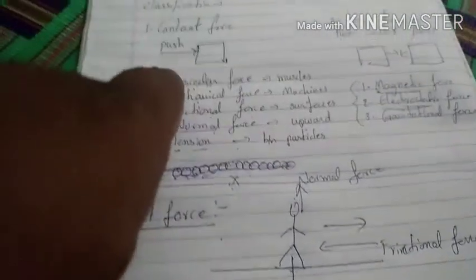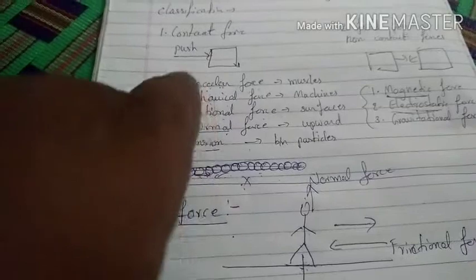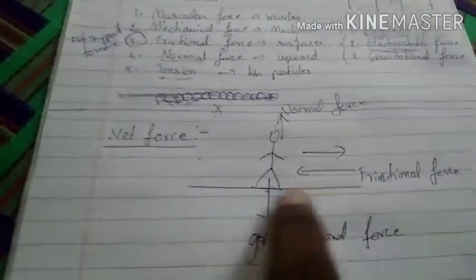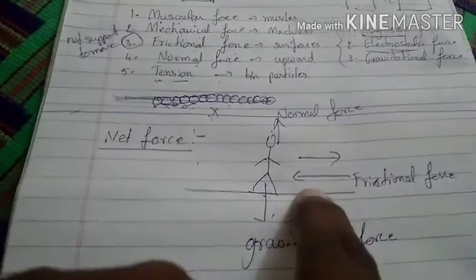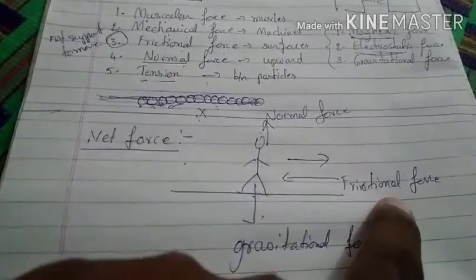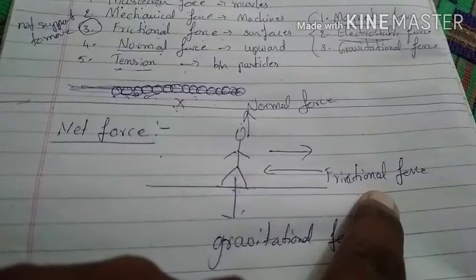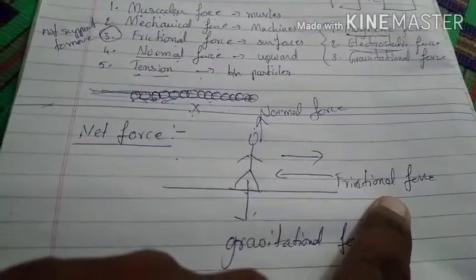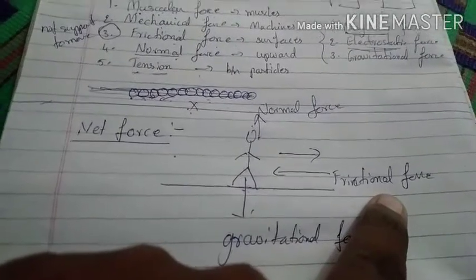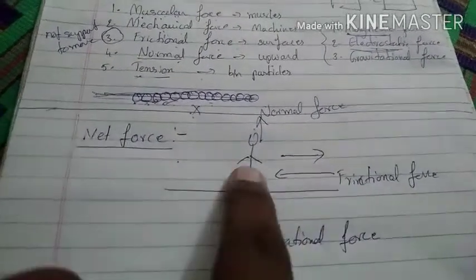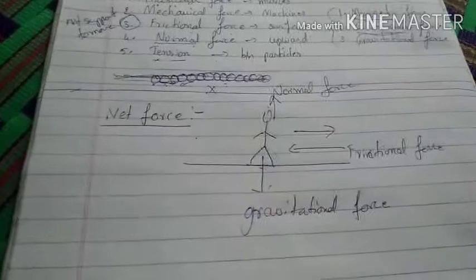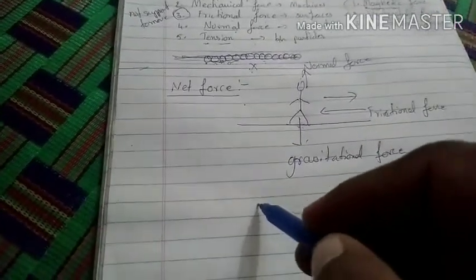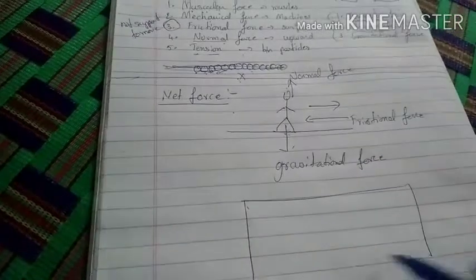Muscular force and mechanical force together are called applied force. But in the opposite direction of motion, the force that acts is called frictional force. Frictional force always acts in the opposite direction of the moving body. In the direction of the moving body, net force acts. So I will show you in the case of a bus.